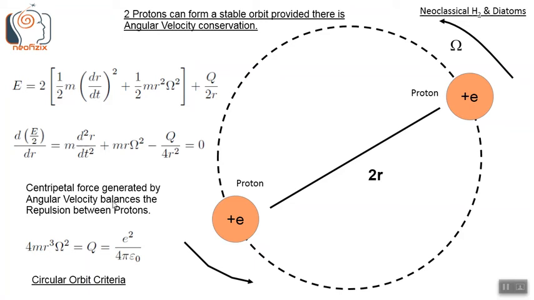So basically from this equation we get 4 m r cubed omega squared equals q, where q is nothing but a constant, e squared by 4 pi epsilon naught. So basically we get this circular orbit criterion, which is m r cubed omega squared equals a constant, like the Kepler's third law form. So this is 4 m r cubed omega squared equals q. This is what we get for the circular orbit criterion.